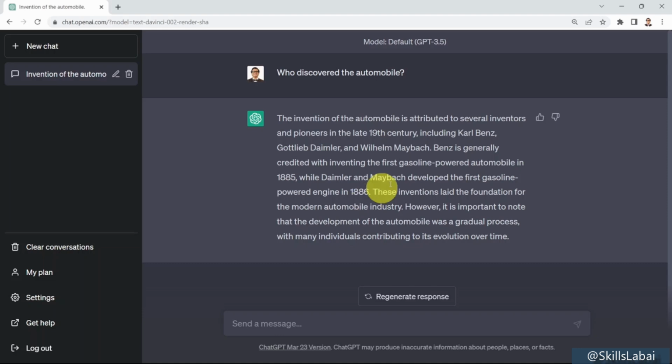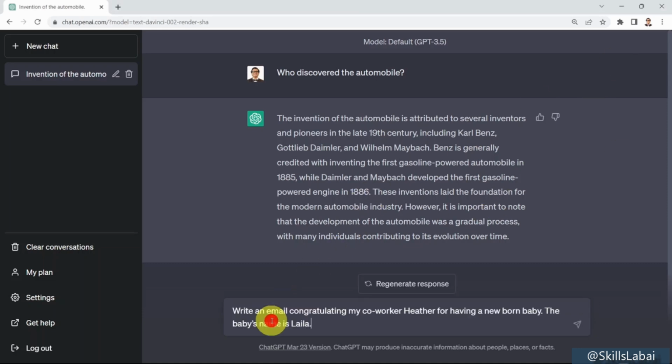Okay, let's assume that you would like to write an email and you would like to see how ChatGPT can help you out with it. Write an email congratulating my coworker, Heather, for having a newborn baby. The baby's name is Laila, for example. You press enter on your keyboard.